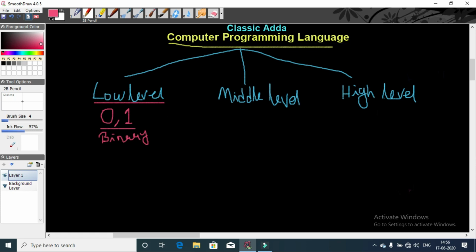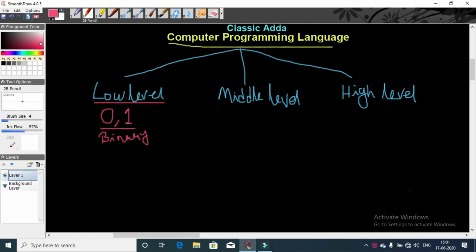At the earlier time, computer only used to solve some arithmetic operations, and computer was used by the scientist. On the computer, it was not so easy for the user. So to make it easy, middle level language was developed.